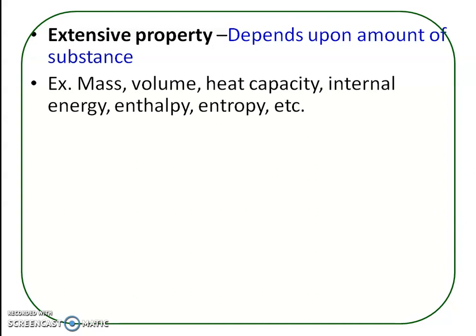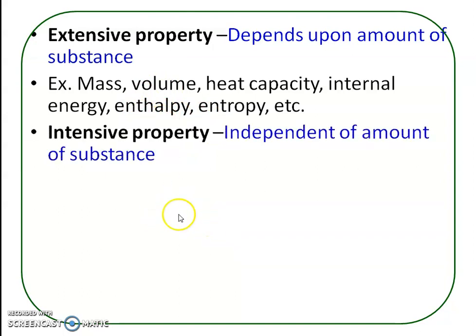Now when there is 4 gram hydrogen, the amount is double. 4 gram hydrogen means 2 moles of hydrogen. It occupies 44.8 liter of volume at NTP, that is normal conditions of temperature and pressure. And hence volume is an extensive property. It depends upon the amount of substance.